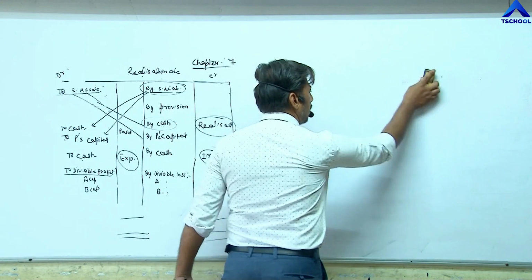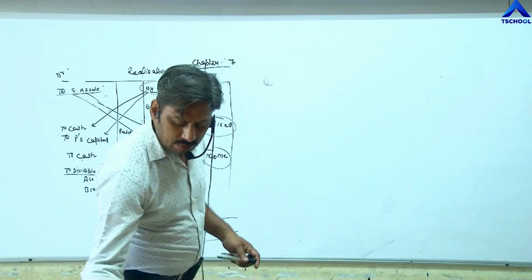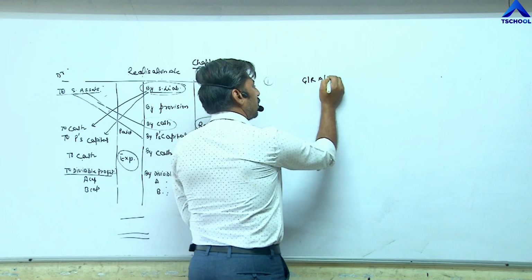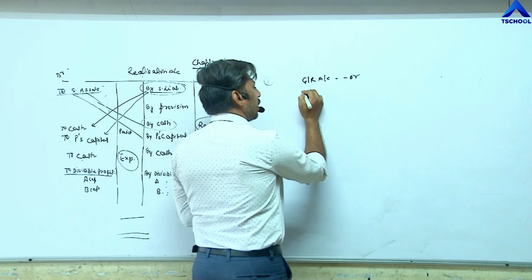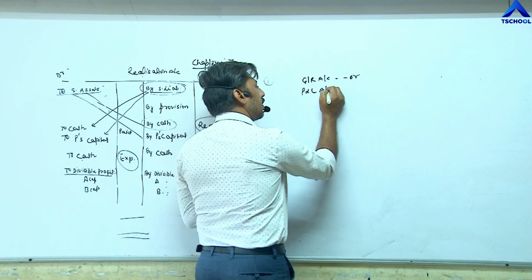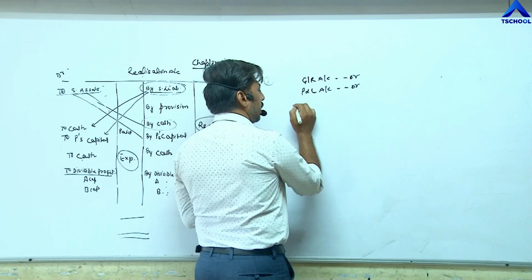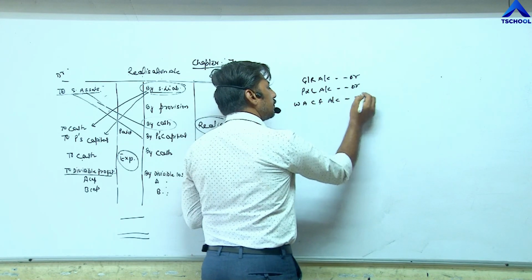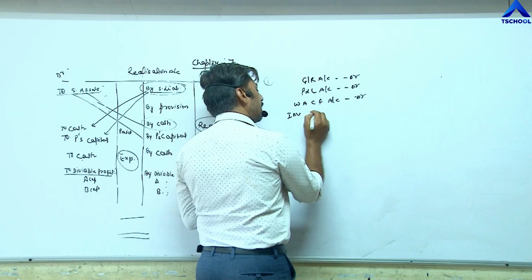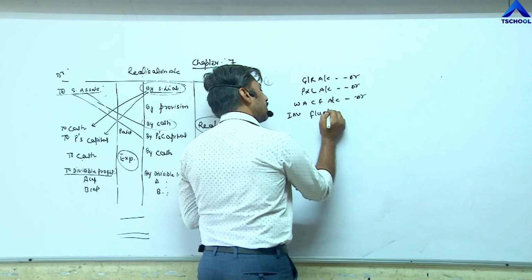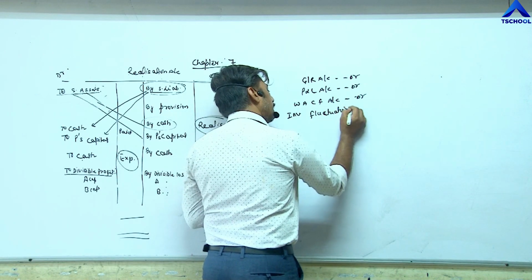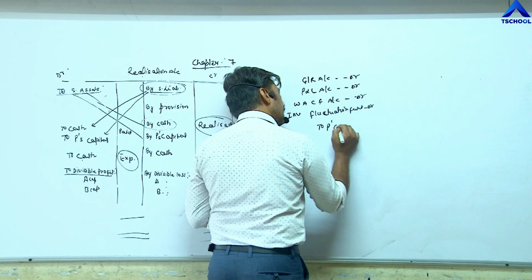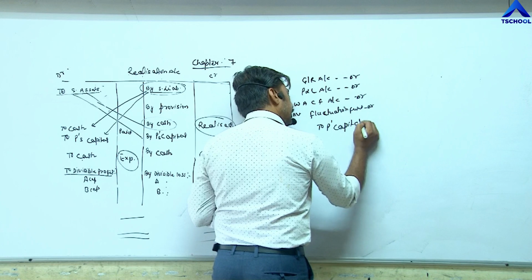So the entry becomes: general reserve account debit, profit and loss account debit, workman accident compensation fund account debit, investment fluctuation fund account debit, to partners capital.